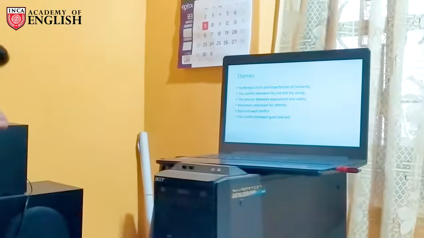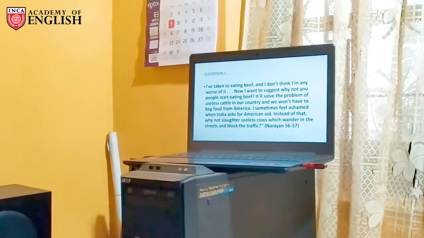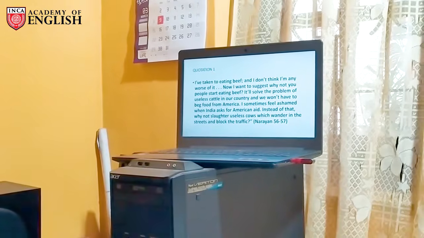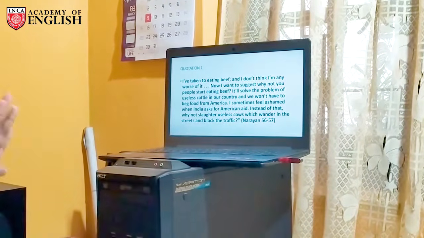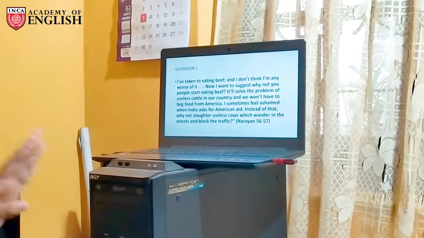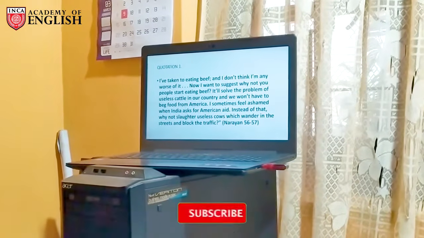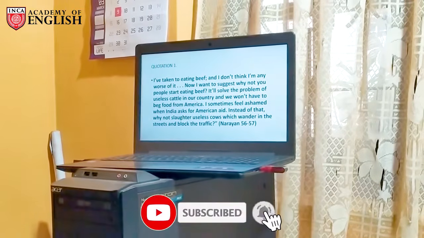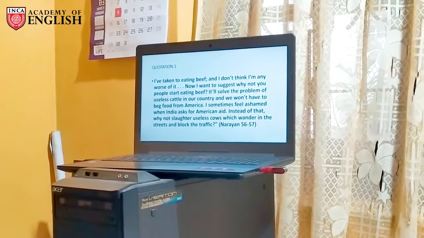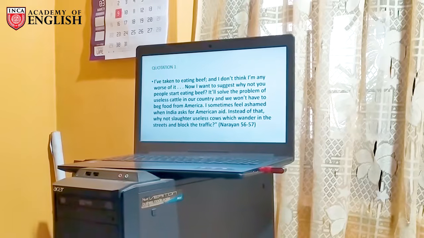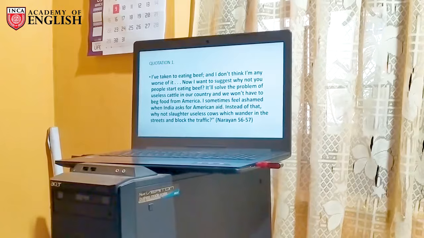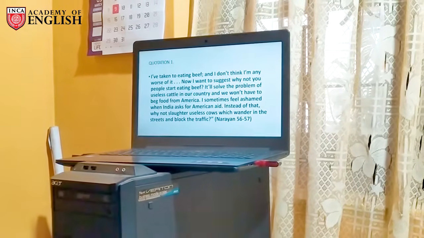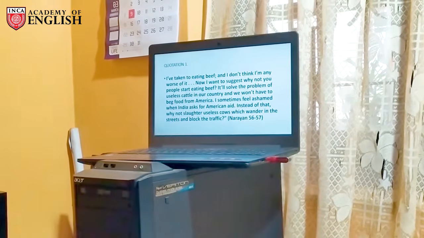We'll go to the first quotation. I think you might have come across that. You can get this quotation from this book if you go to page number 56 and 57. It says like this: I have taken to eating beef, and I don't think I am any worse of it. Now I want to suggest, why not you people start eating beef? It will solve the problem of useless cattle in our country, and we won't have to beg food from America. I sometimes feel ashamed when India asks for American aid. Instead of that, why not slaughter useless cows which wander in the streets and block the traffic?